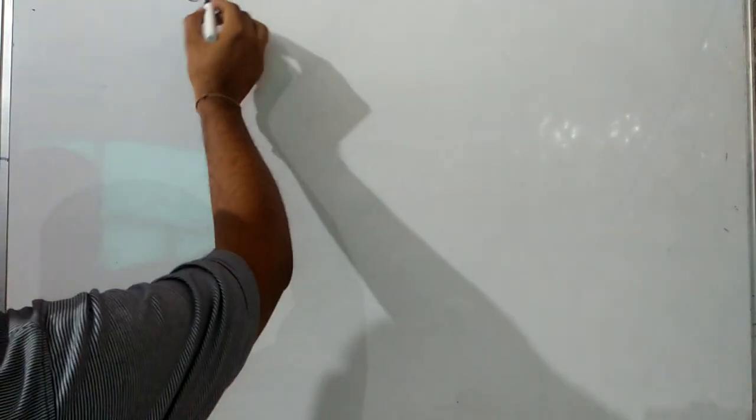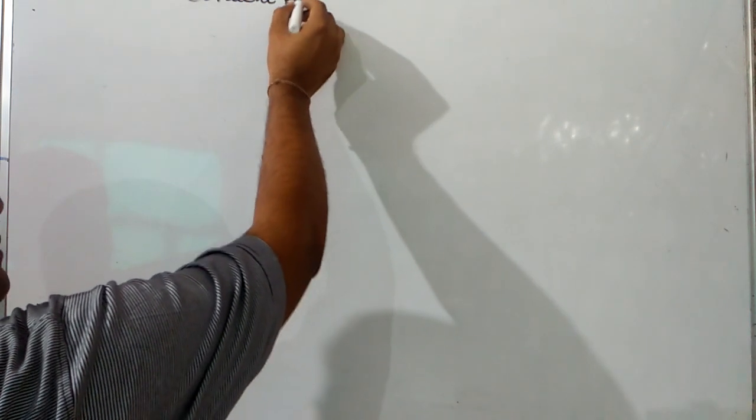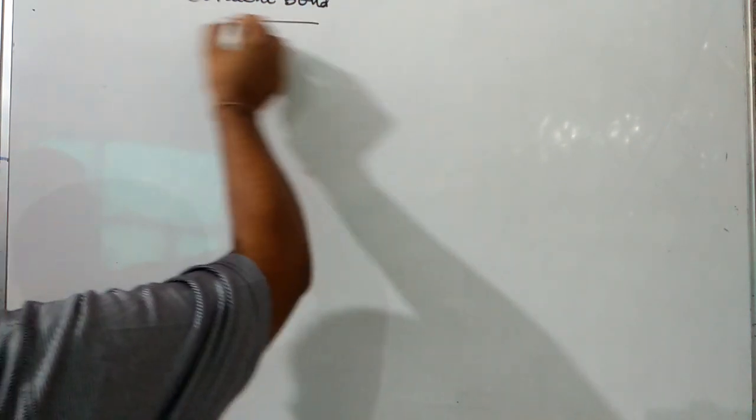So, after discussing the Lewis dot structure and formal charge, today we are going to start a new topic in chemical bonding, and that topic is covalent bond. We have to know what is covalent bond.